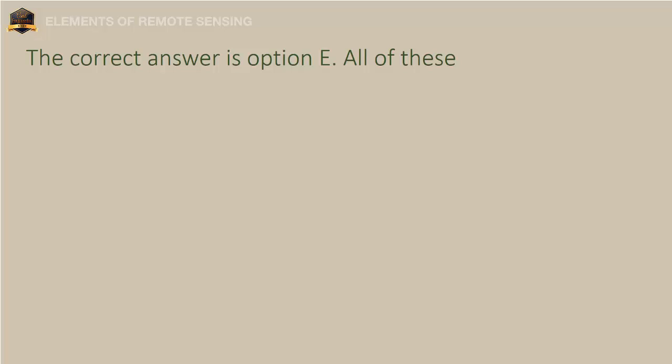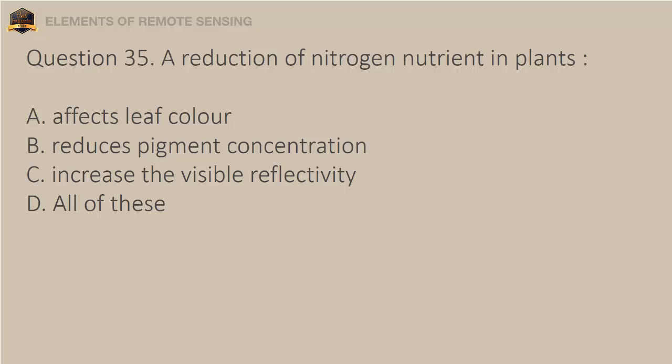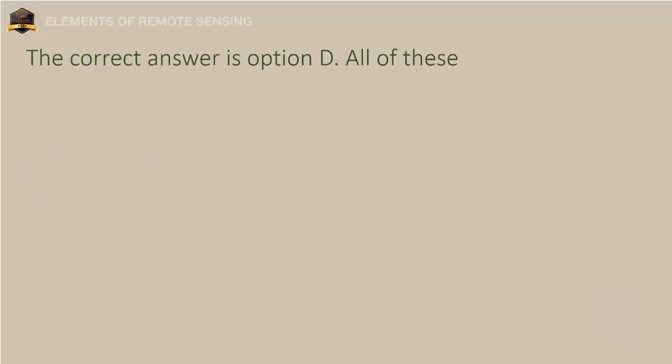Question 35. A reduction of nitrogen nutrient in plants. A. Affects leaf color. B. Reduces pigment concentration. C. Increase the visible reflectivity. D. All of these. The correct answer is option D. All of these.